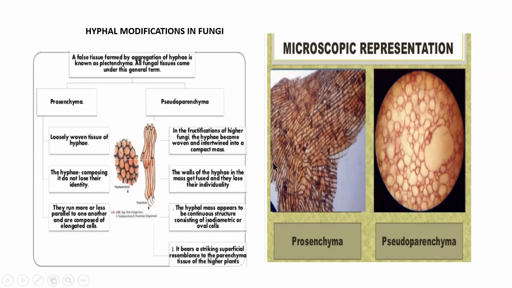So some fungi show tissue-like modifications. They resemble parenchyma tissue. But true tissues you cannot find in fungi, because it is a lower living kingdom. You cannot compare a fungi with an animal or a plant. So plant cells have a definite tissue system.